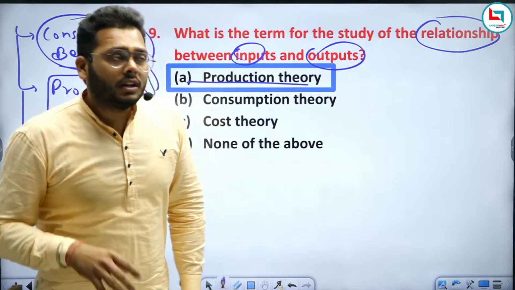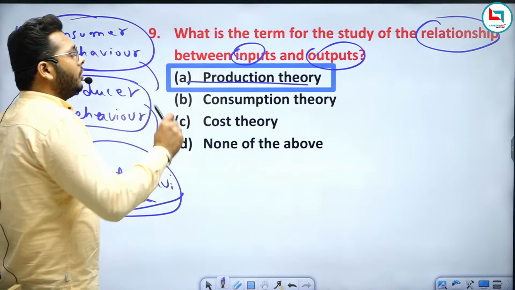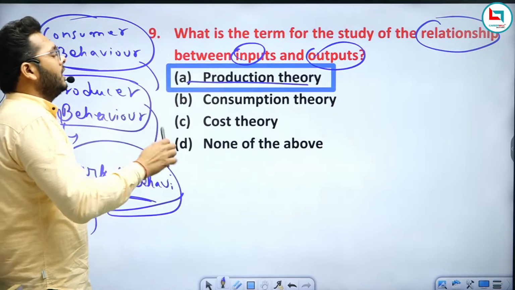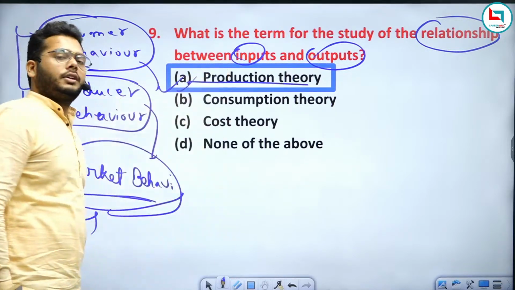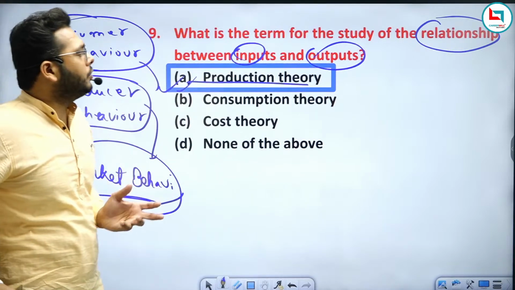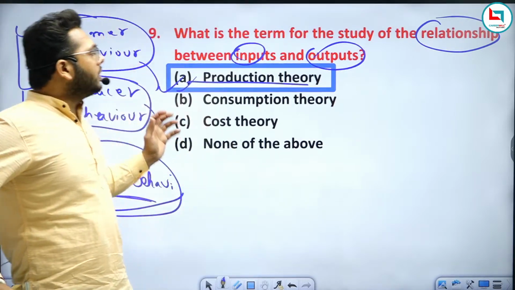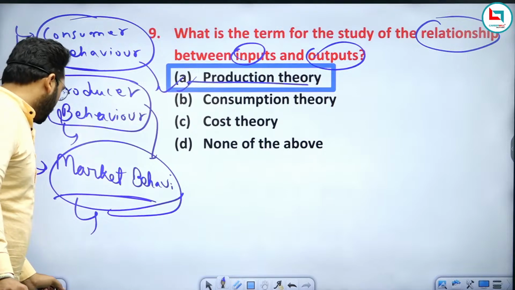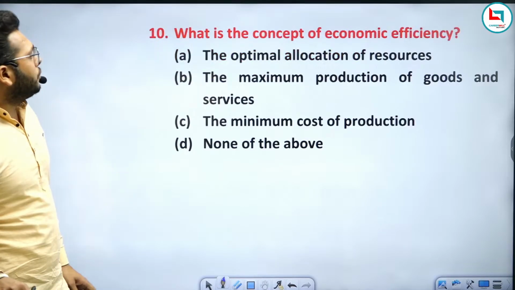So it is totally the dependency of the relationship between inputs and output that will be discussed in production theory, right? Am I clear to everyone? Just let me confirm if I am clear to everybody. So all these concepts will be discussed in production theory. Now come to the next question.